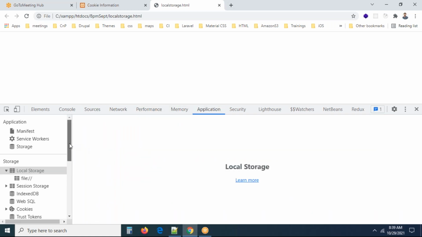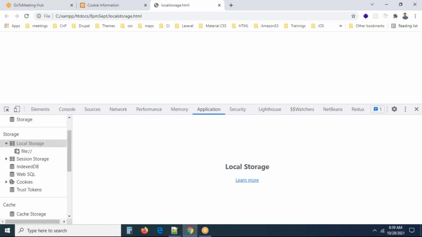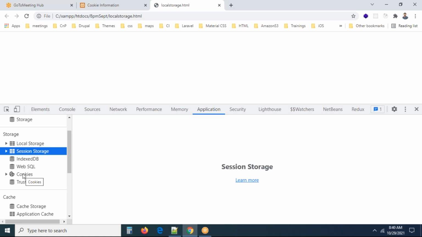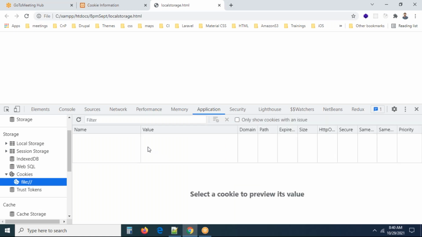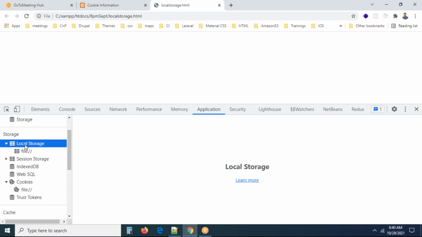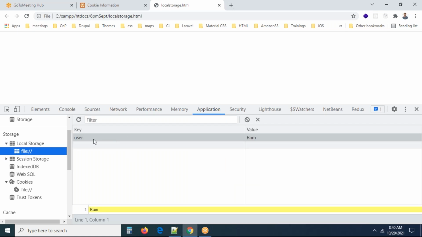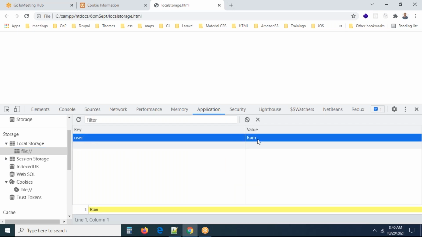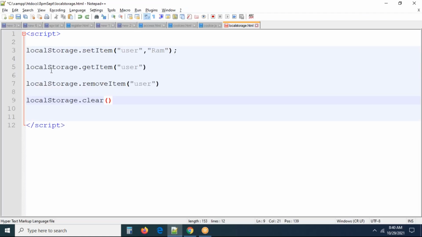Here you can see storage. Under storage, you have local storage, session storage. All the things are available here, and you can see cookies also. There are no cookies right now, and file protocol cookies, there is nothing. And you can see the local storage. I want to see the local storage, so I'm clicking it. Can you see the user with the value called ROM? This is the value that was saved. Like this, you can save multiple values also. Right, now local storage is created.